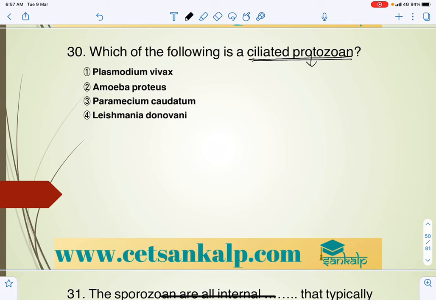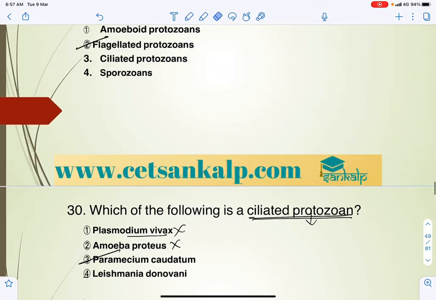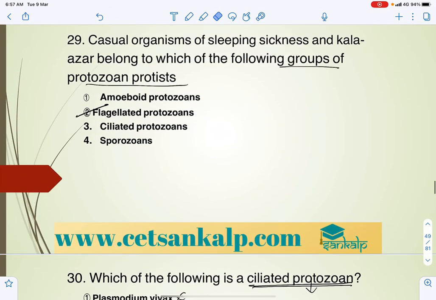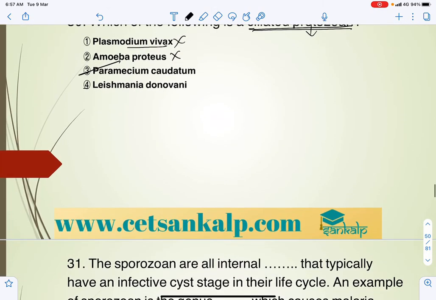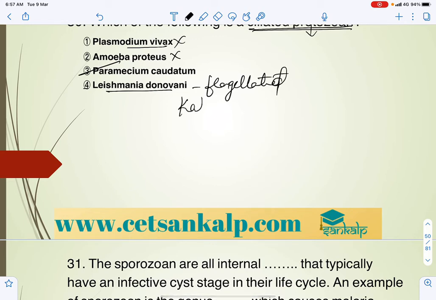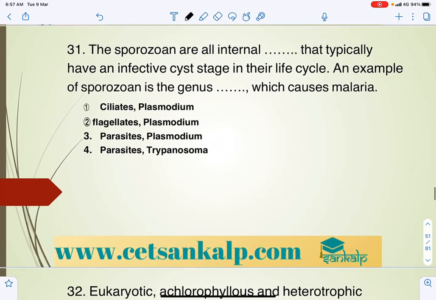Plasmodium vivax is a sporozoan, Amoeba has pseudopodia, and Paramecium is ciliated. Leishmania donovani and Trypanosoma gambiense generally belong to the flagellated group. Sleeping sickness is caused by Trypanosoma gambiense and Kala Azar by Leishmania donovani, which are flagellated.